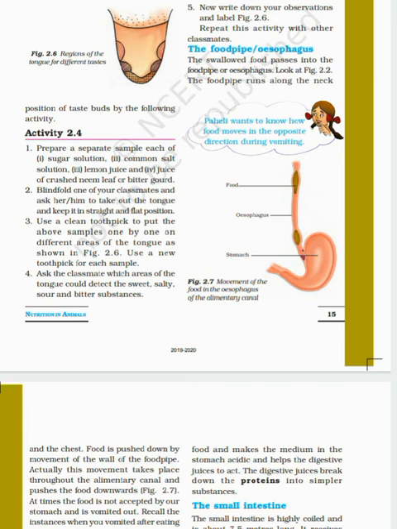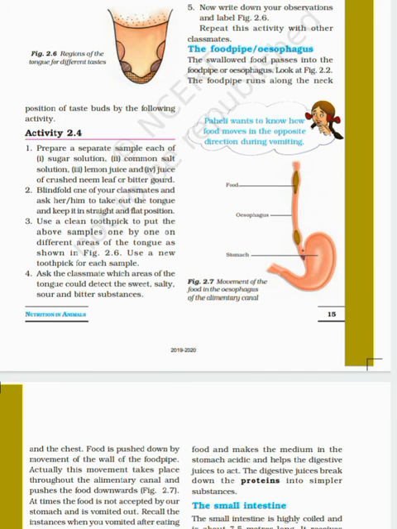Now let's discuss the small intestine. What is the small intestine? The small intestine is a highly coiled organ of 7.5 meters length. It receives secretions from the liver and pancreas. Complete digestion and absorption of food take place in the small intestine. The inner walls of the intestine have finger-like outgrowths called villi, and villi increase the surface area for absorption of food. Each villus has a small network of blood vessels.